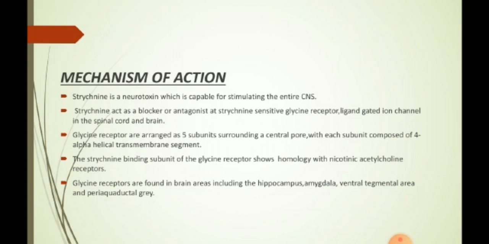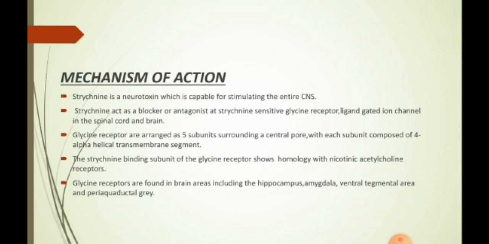Mechanism of action. Strychnine is a neurotoxin which is capable of stimulating the entire CNS. Strychnine acts as a blocker or antagonist at the strychnine-sensitive glycine receptor, which is a ligand-gated ion channel in the spinal cord and the brain.